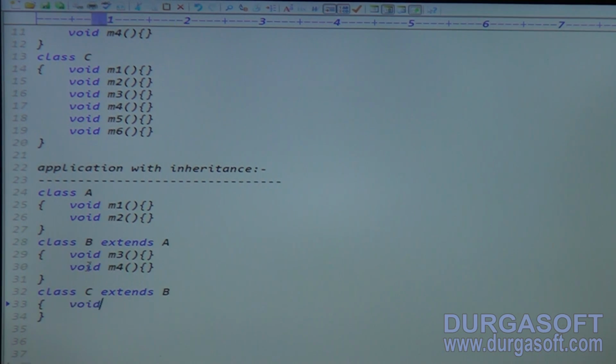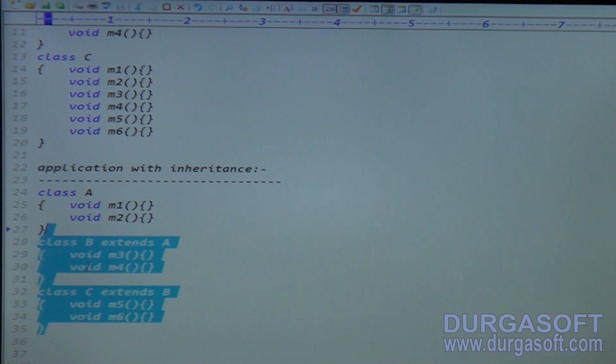Now here I am declaring void M5 and void M6. Now class C contains total 6 methods: 4 from B class, which includes 2 from A class, and 2 from C class.